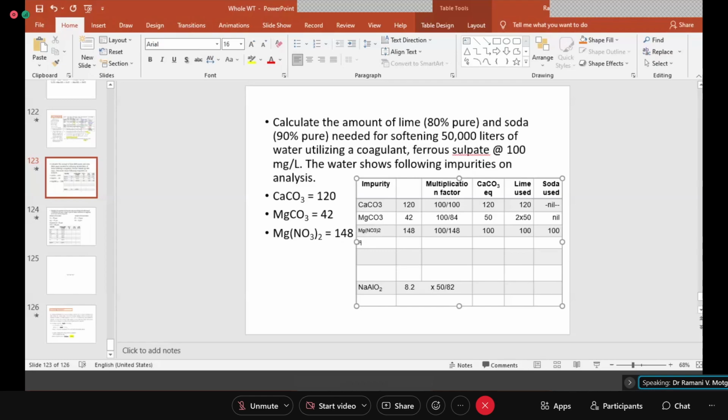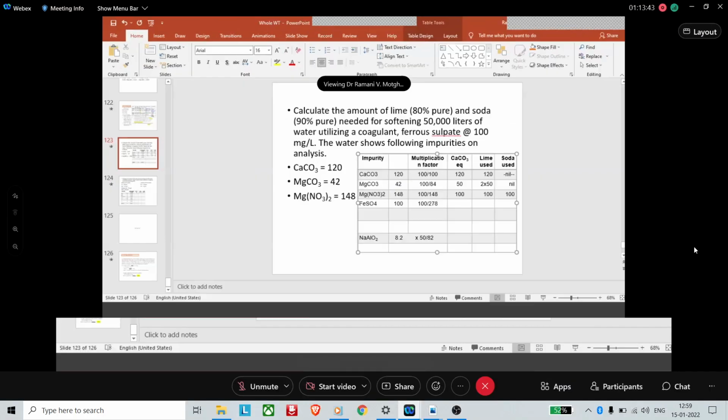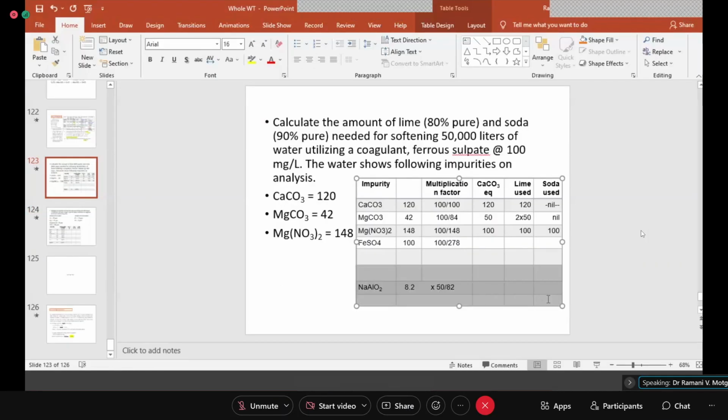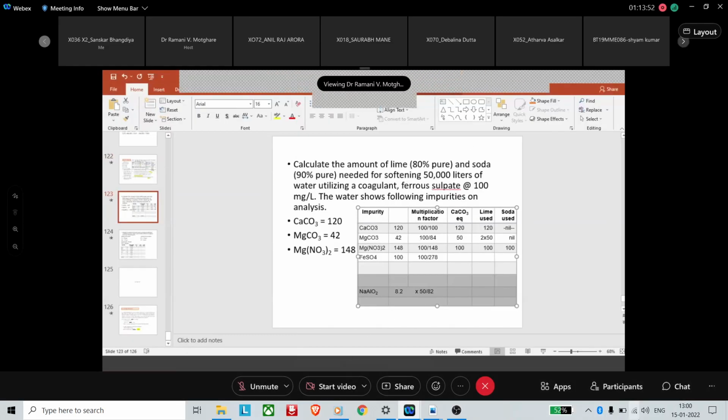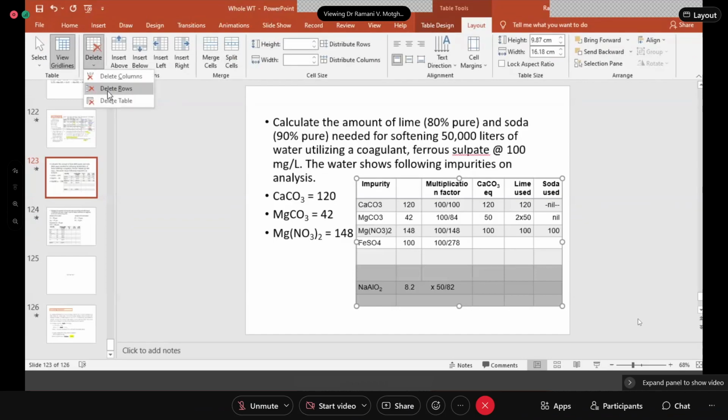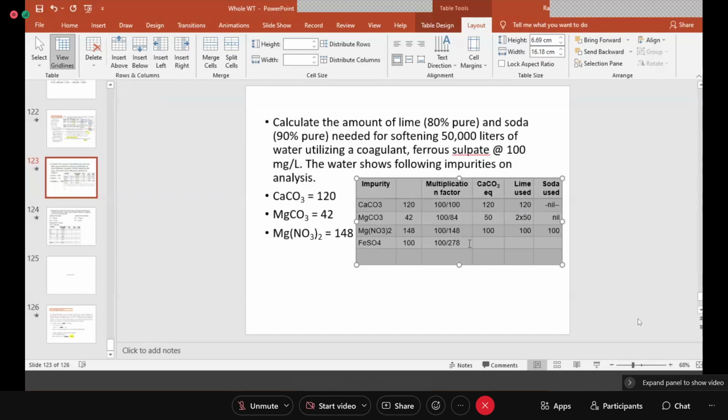What is that? FeSO4. So FeSO4 at what rate? At the rate of 100 milligrams per liter is used. So we write 100 here. What is the multiplication factor for FeSO4? Molecular weight is? How much is the molecular weight? Now you tell me. 148. 148 or 178?